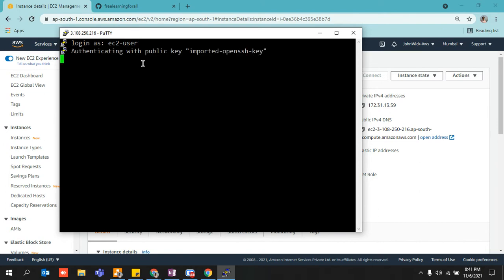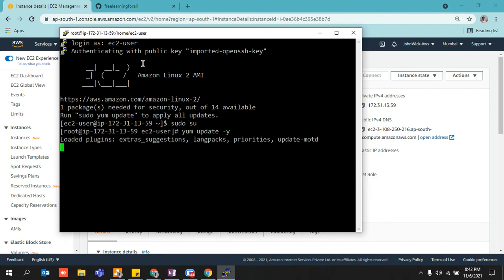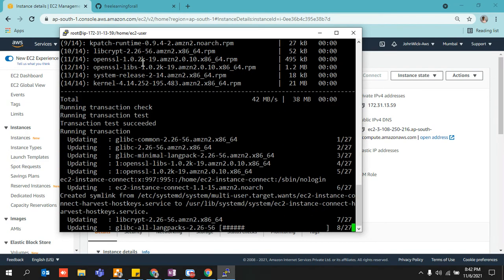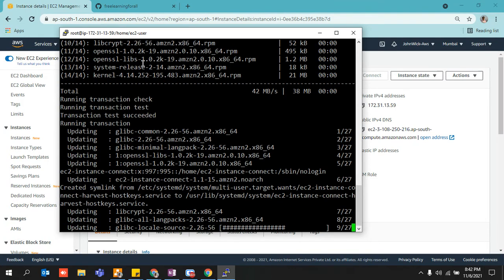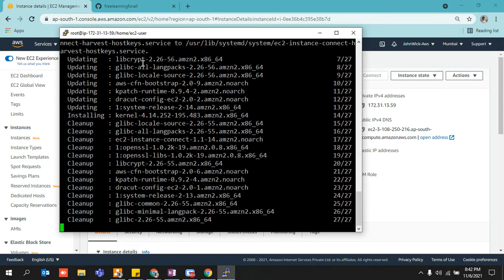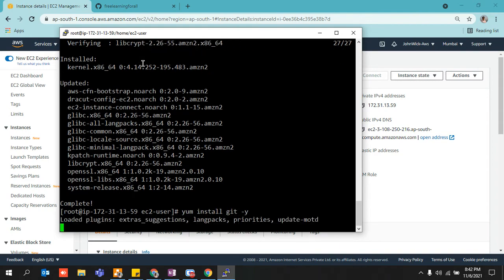So guys, quickly focus over here. I'm logging in as my EC2 user. Elevate your privileges by doing sudo su and then update your system. yum update -y, right? Once your system gets updated, you need to install git because we are going to work on git, right? So let it get updated. It got updated successfully, and now we are going to install git as well. yum install git -y. That is it. It is very simple.